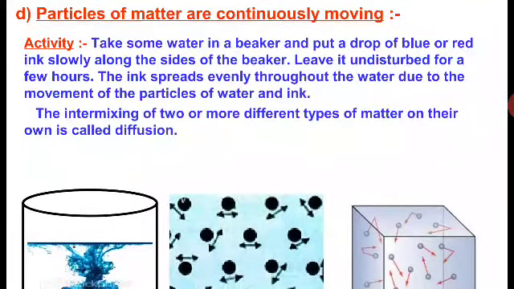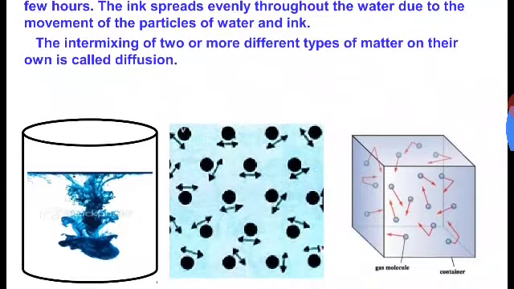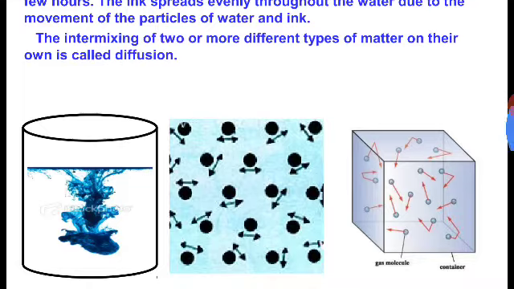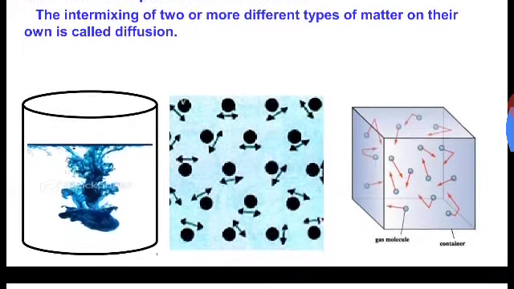We can observe this by putting a drop of blue or red ink inside a beaker containing water, and by leaving it undisturbed for a few hours. After some time, we observe that the ink starts spreading throughout the water due to the movement of particles of water and ink.